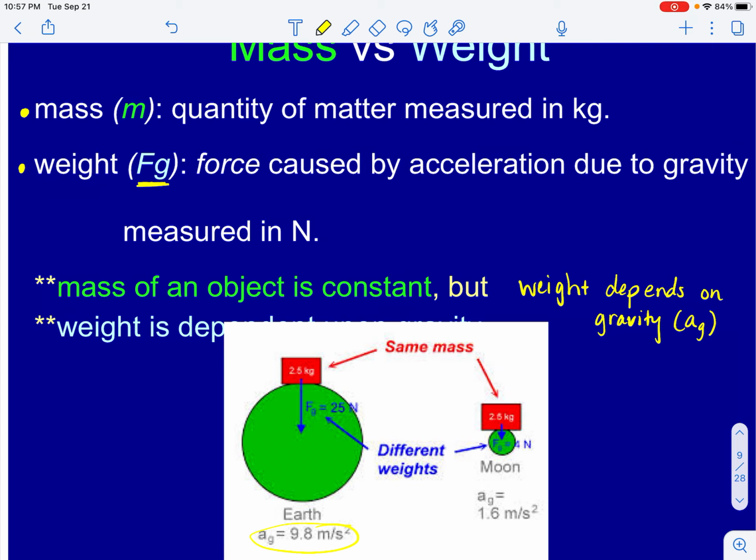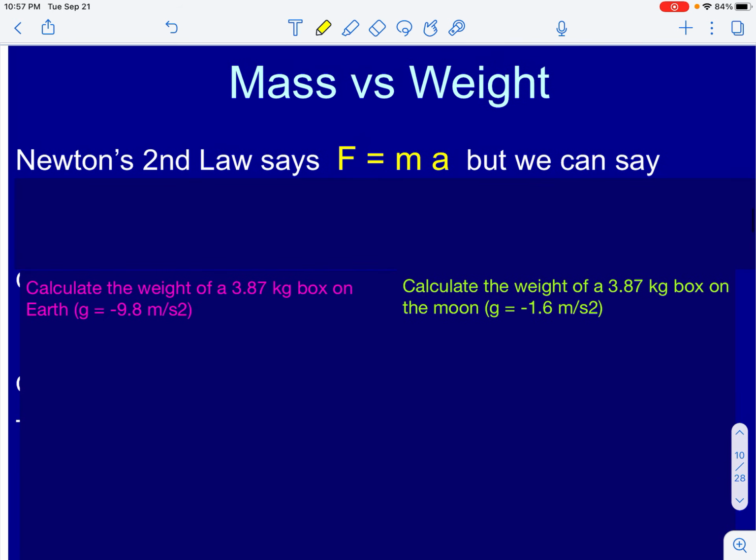But if I take my pen to the moon, the acceleration due to gravity on the moon is only 1.6 meters per second squared. That means the weight of my pen on the moon is different. It's the same mass, but it is experiencing a different gravitational acceleration. So when I consider an object's weight, I must consider where the object is located and what the acceleration due to gravity is at that location.